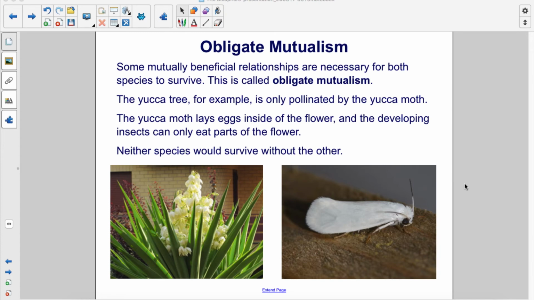This is called obligate mutualism. The yucca tree, for example, is only pollinated by the yucca moth. The yucca moth lays eggs inside of the flower, and the developing insects can only eat parts of the flower. Neither species would survive without the other.